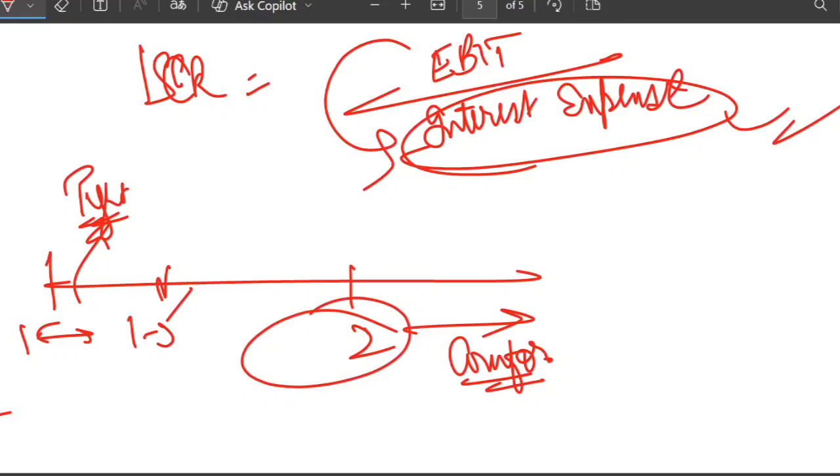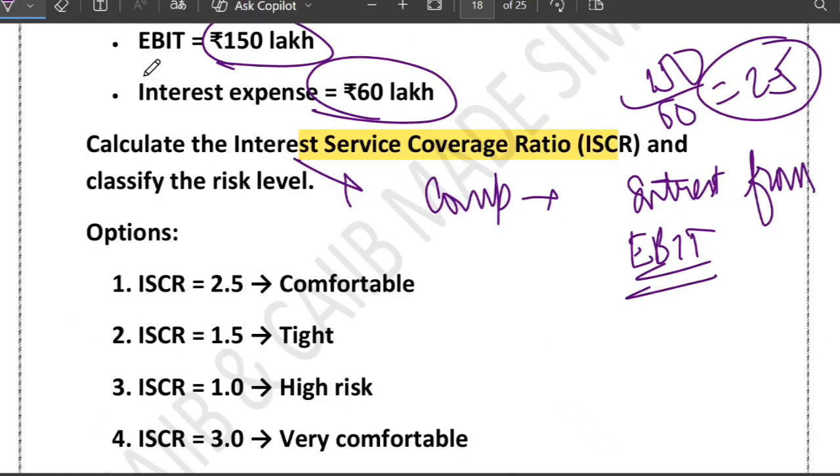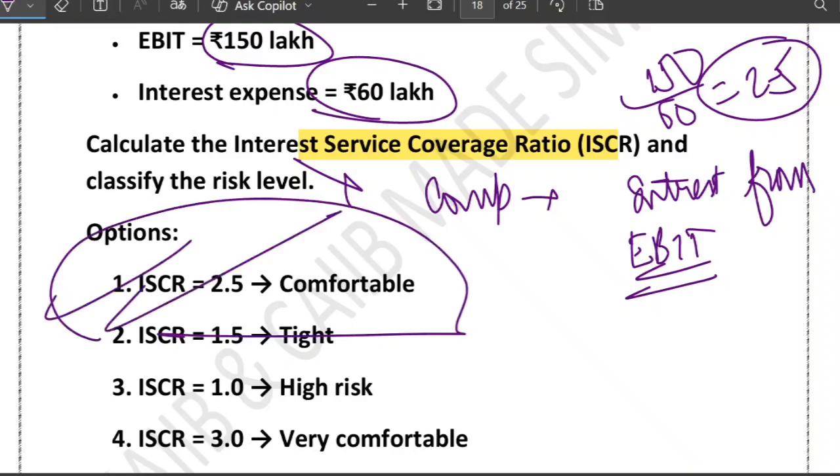So 2 is the comfort gate. Above 2, you are safe. Below 1, you are in trouble. 1 is risky, 2 is comfy. This way you can remember it. So what is the correct answer? ISCR is 2.5, and it is quite comfortable. Option number 1 is correct.